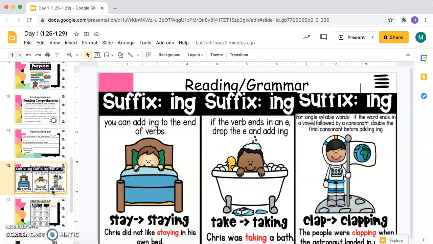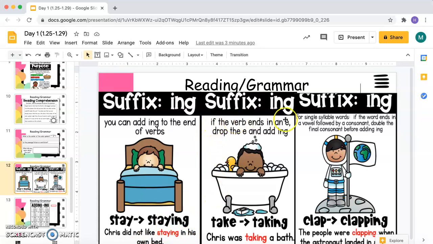So for your grammar, we're going to talk about the suffix ing. You can add ing to the end of verbs. So instead of stay, you would put staying with just an ing. You just tack it on to the end. Chris did not like staying in his own bed.